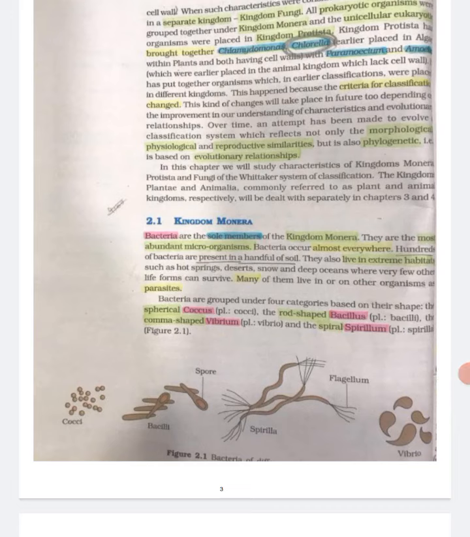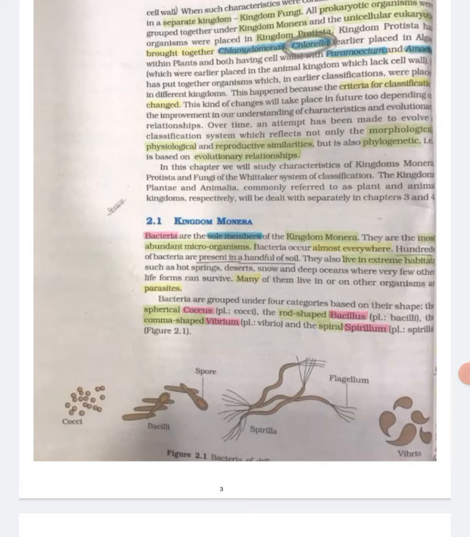In this chapter, we will study characteristics of kingdoms Monera, Protista and Fungi of the Whittaker system of classification. The kingdoms Plantae and Animalia, commonly referred to as plant and animal kingdoms respectively, will be dealt with separately in chapters 3 and 4. Kingdom Monera.